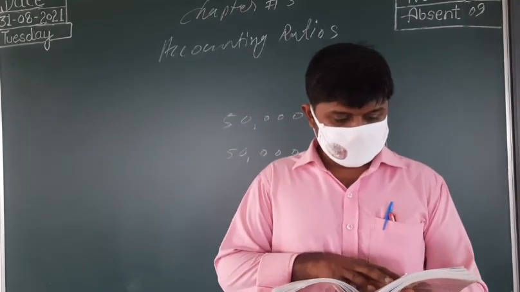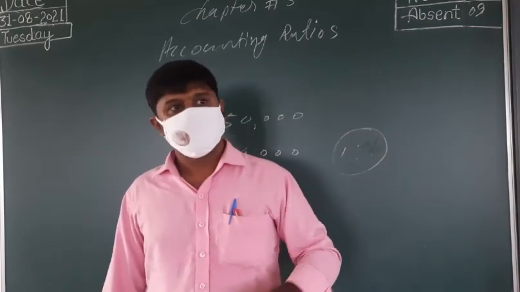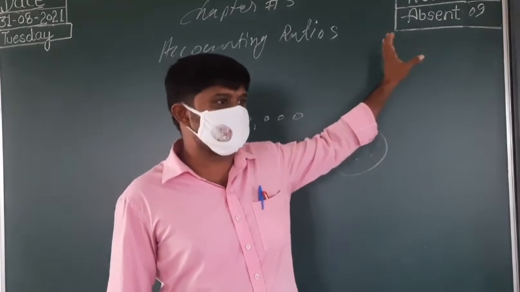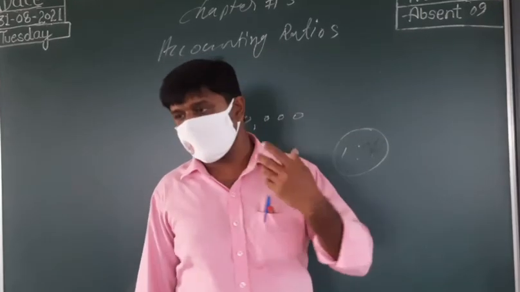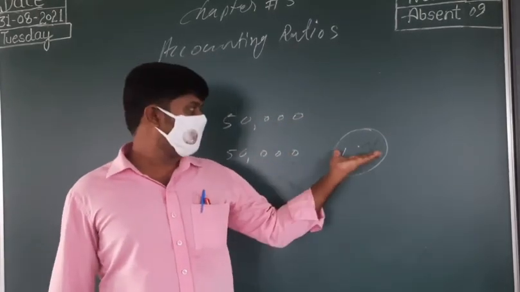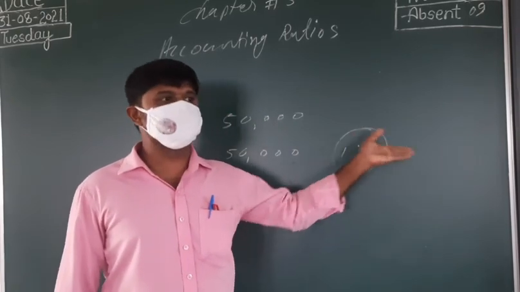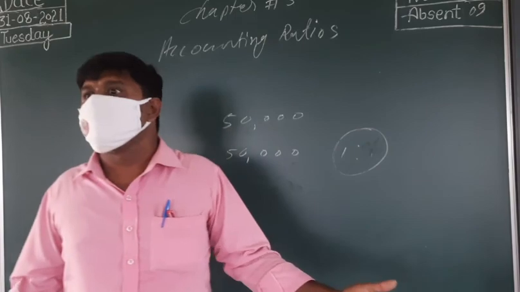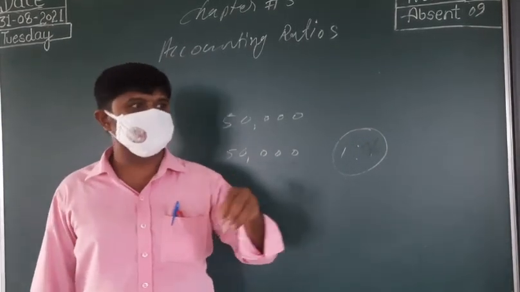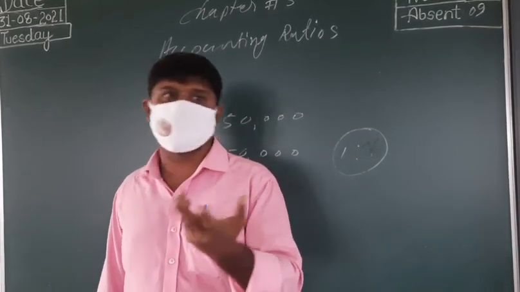Next we can see ratios based on unrelated figures. As I said earlier, whatever figures we take, we need to find out the related things. For example, as I said, fixed assets and creditors: through ratio analysis we will get a ratio of 1:1, but we have nothing to do with that. We need to find out which things are related. Otherwise, we will get a result, but with that result we have no use.